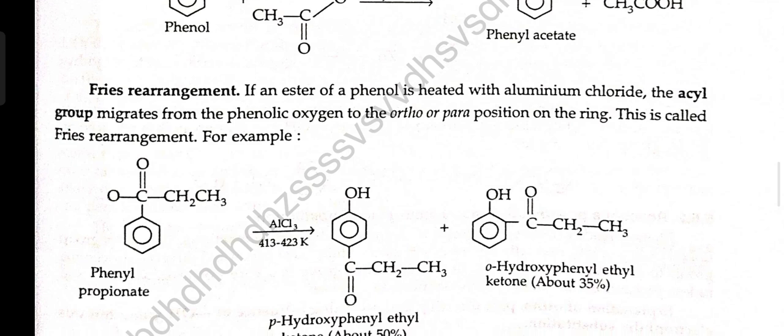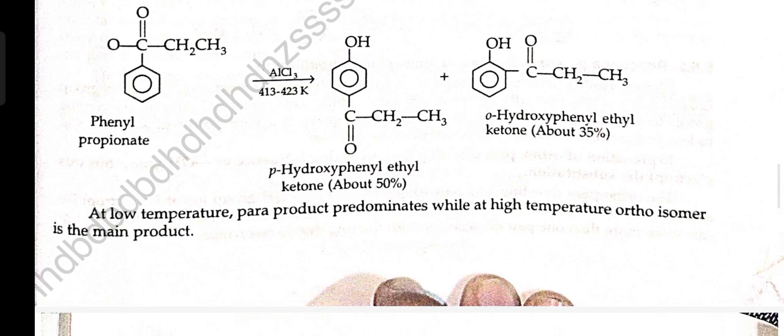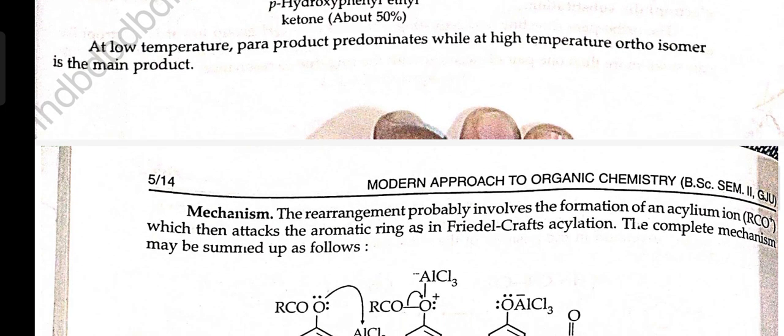For example, phenyl propionate in the presence of AlCl3 at 413 to 423 Kelvin temperature gives para-hydroxyphenyl ethyl ketone, about 50%, plus ortho-hydroxyphenyl ethyl ketone, about 35%. At low temperature, the para product predominates, while at high temperature the ortho isomer is the main product. Mechanism. The rearrangement probably involves the formation of an acylium ion, which then attacks the aromatic ring as in a Friedel-Crafts reaction. The complete mechanism may be summed up as follows.